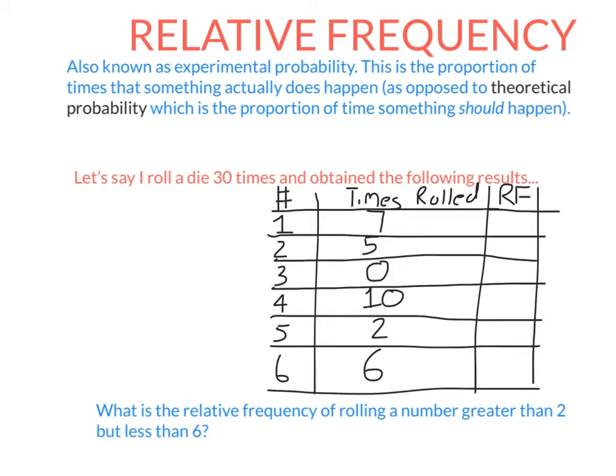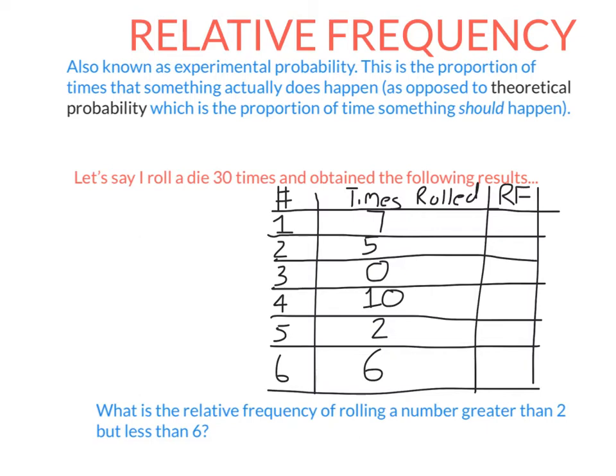Thank you so much for tuning into this video on relative frequency. Relative frequency is also known as experimental probability. It's just the proportion of times something actually does happen. Now, in the previous video, we looked at calculating probabilities. When you calculate probabilities, you're usually calculating the theoretical probability.